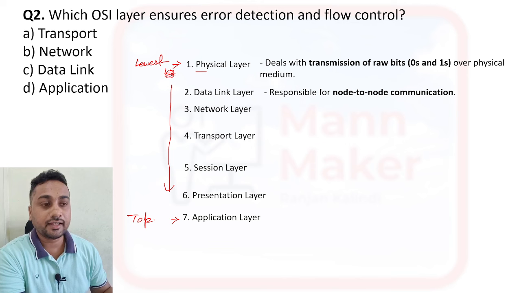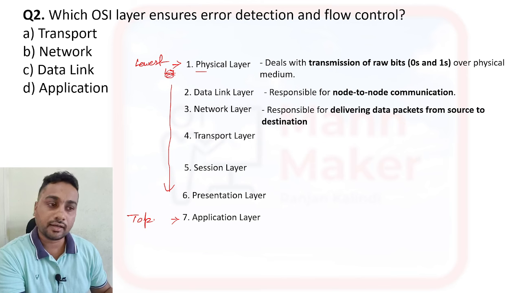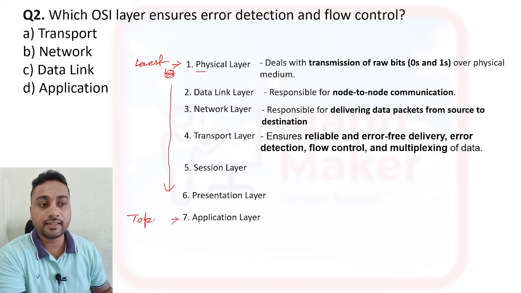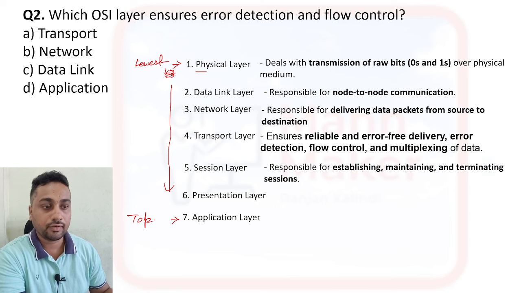Data link layer is responsible for node-to-node communication. Network layer is responsible for delivering data packets from source to destination. And transport layer ensures reliable and error-free delivery, error detection, flow control, and multiplexing of data.